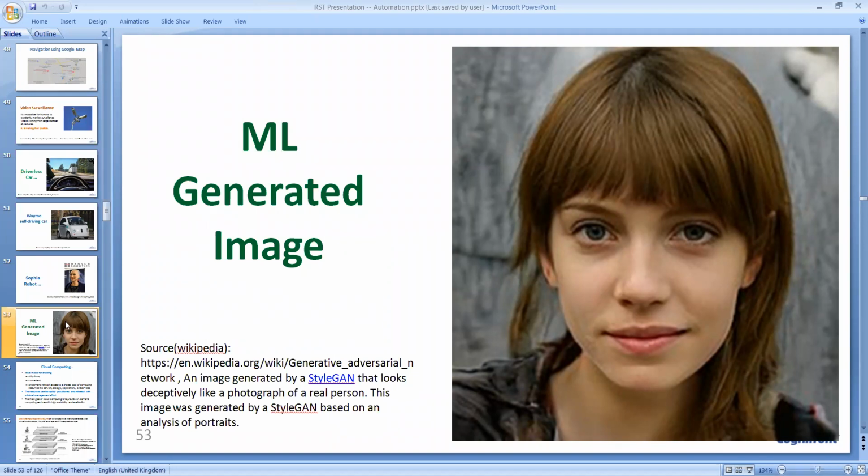And therefore, these technologies, that is IoT and artificial intelligence, play a very, very important role in modern industrial automation.